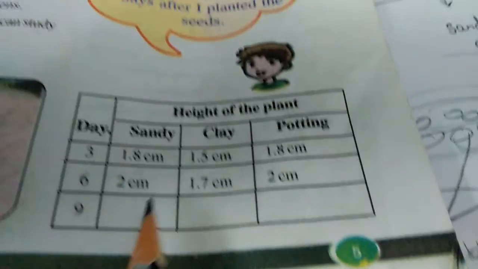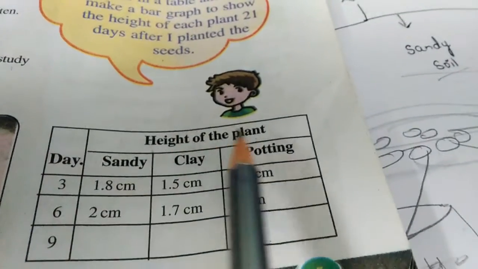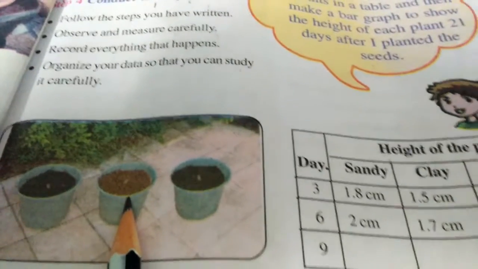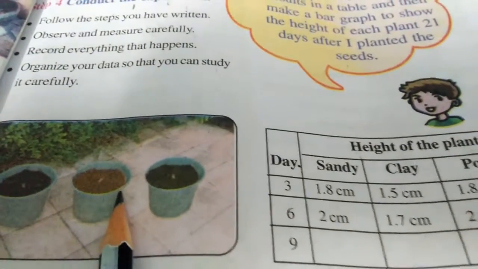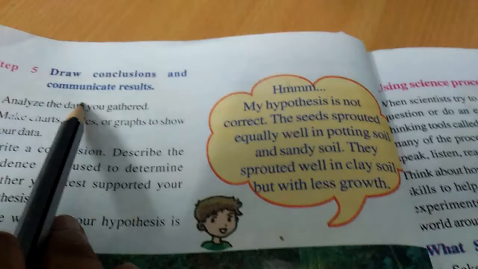So what does he do in this fourth step? In sandy soil, clay soil, potting soil, we kept seeds in the pots. How much the plants grow, he records. What is our fifth step? Fifth step is draw conclusion and communicate the result.